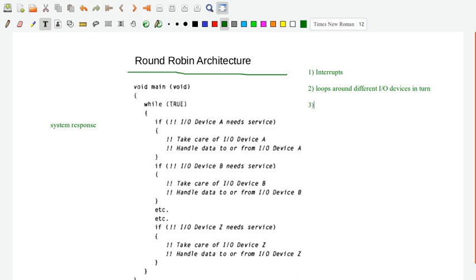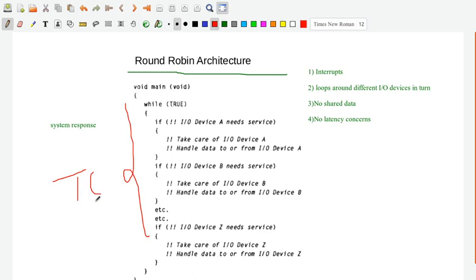There is only one task code that you have here. There is no interrupt code and no interrupt service routine in this architecture. So there are no interrupts, and the program just loops around different input output devices in turn. Let me write: no interrupts.